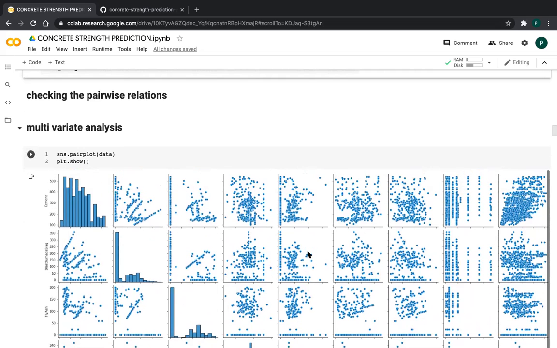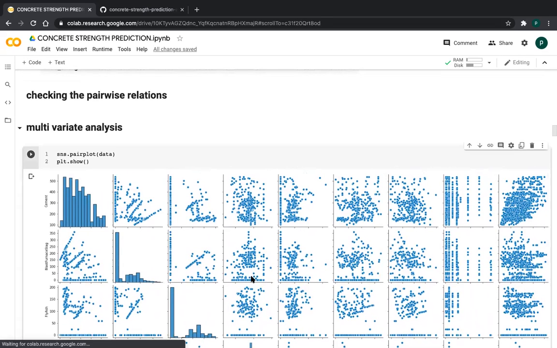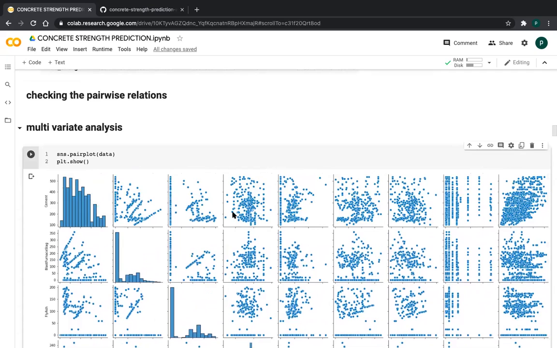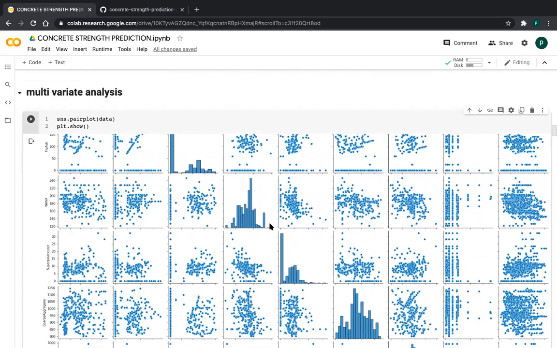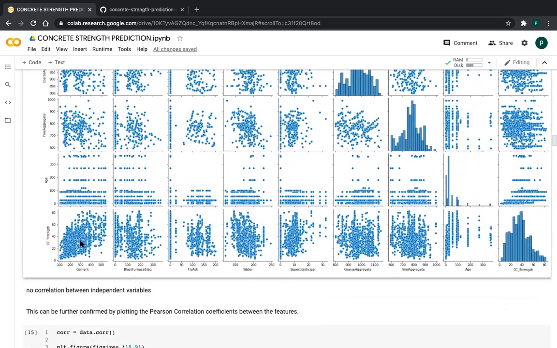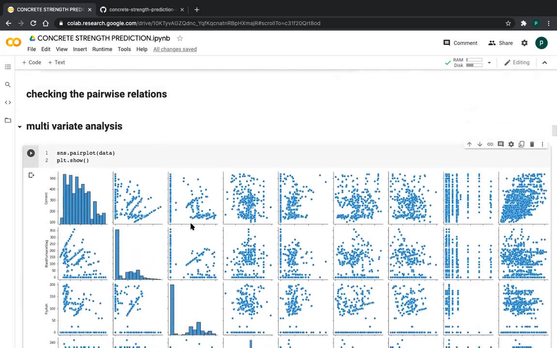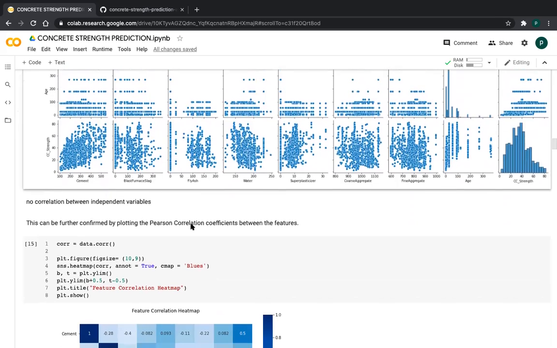See, the data is very irregular and there are no linear relationships. As I already said, this is non-linear data, friends. Only some have linear relationships. See, only cement and concrete strength have a linear relationship. The more cement, the more strength. So from this graph, I didn't observe anything else. To know more about the relationships, I am going for the correlation part.